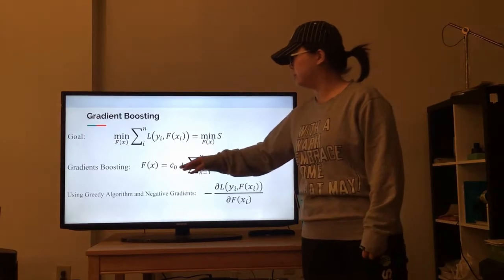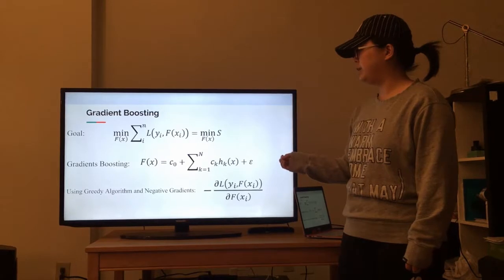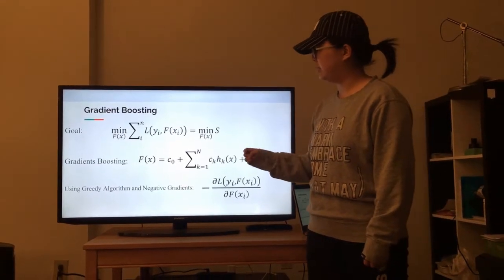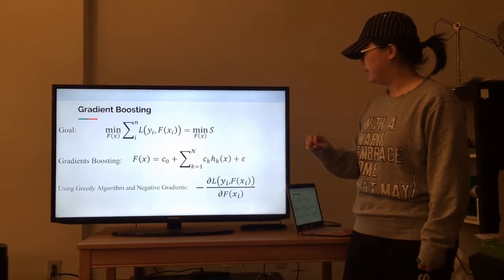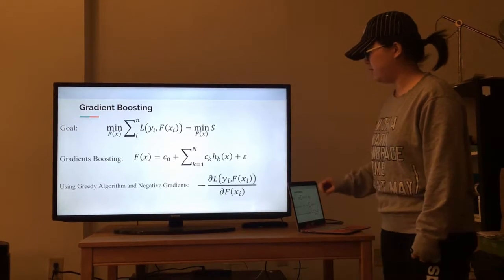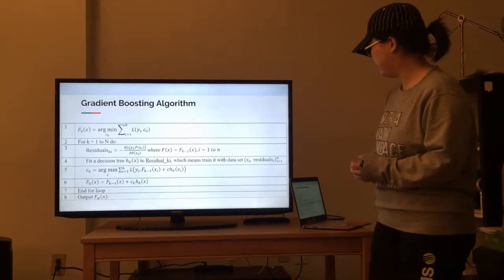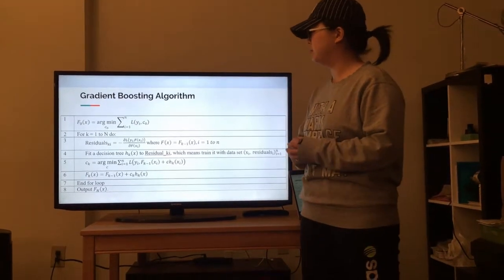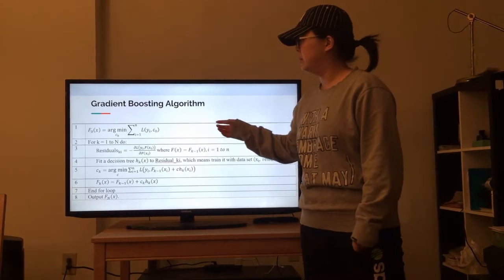We will start with a constant model, and then we will update the model each time using a greedy algorithm and negative gradients. This is the negative gradient with respect to f(xi). And how we use the negative gradient to update the model, this is the algorithm.